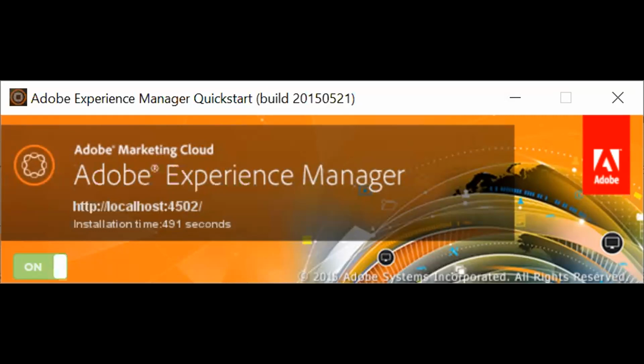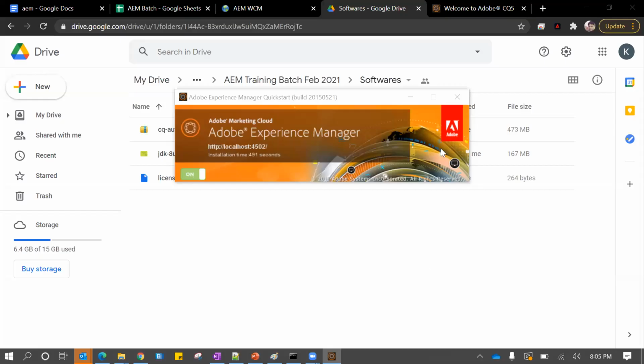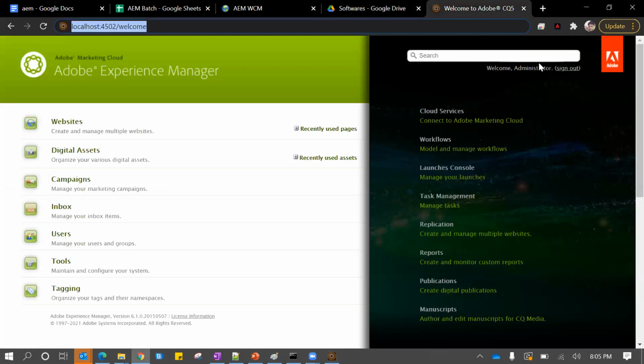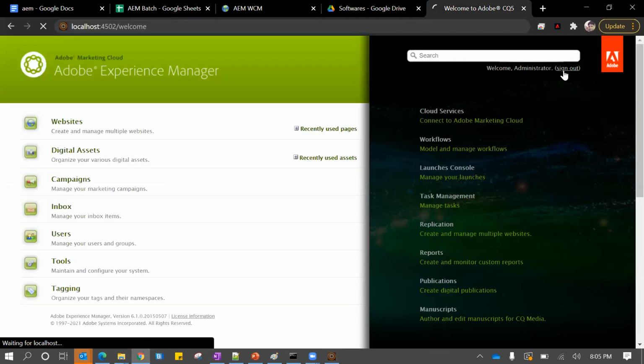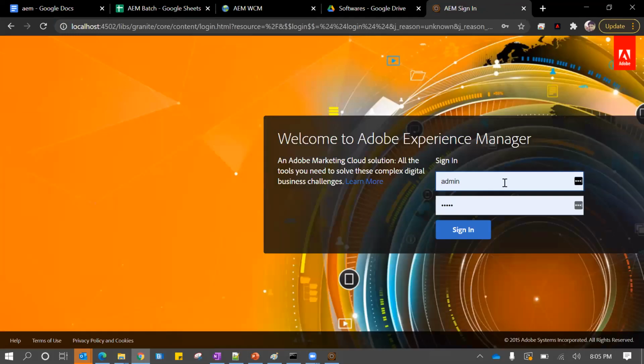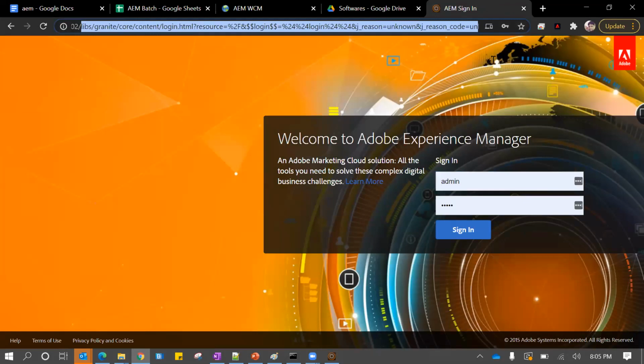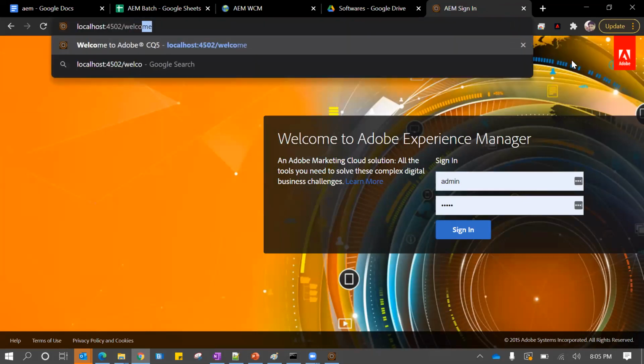Once it is installed correctly, your default browser window automatically gets opened, and you will see a screen with a login, right? Can you guys see my screen? You will see a screen something like this, right? If you do not see it, you have to manually type localhost 4502 / welcome.